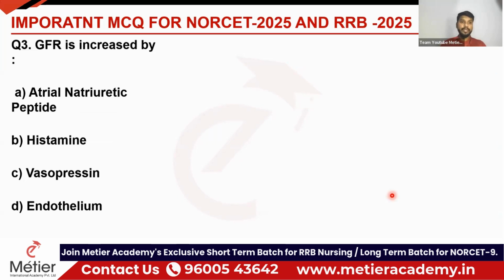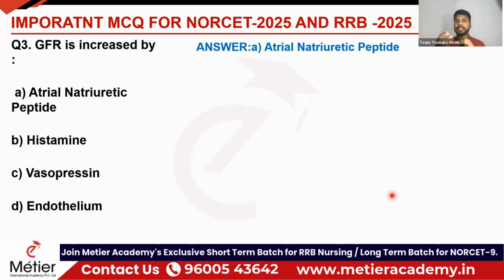The options are atrial natriuretic peptide, histamine, vasopressin, endothelium. Why is there an increased GFR? Which is the mechanism which causes the increased GFR? So the correct answer is option A, atrial natriuretic peptide. What is this ANP? Atrial natriuretic peptide. It is a hormone which is secreted by the heart, especially in the right and left atrium. So that is why its name itself is atrial, right?